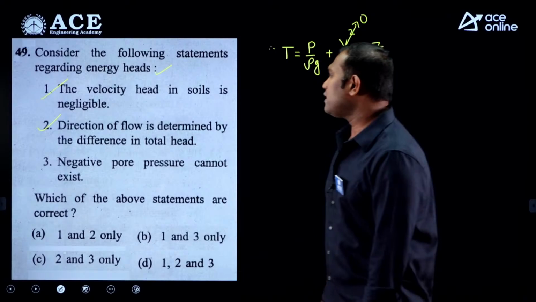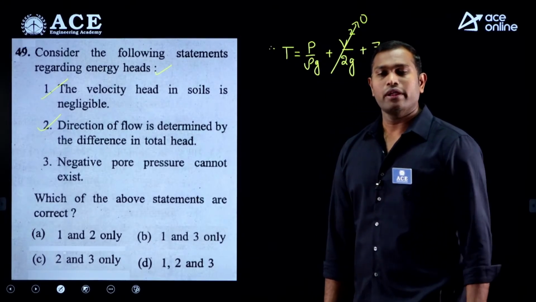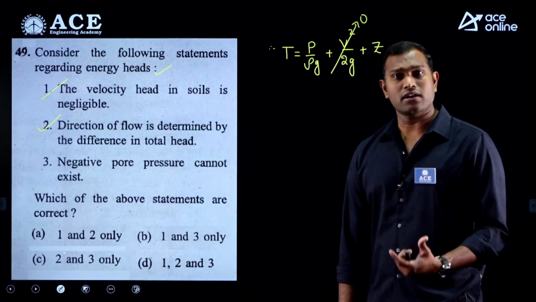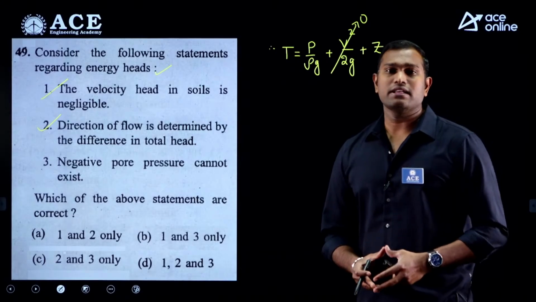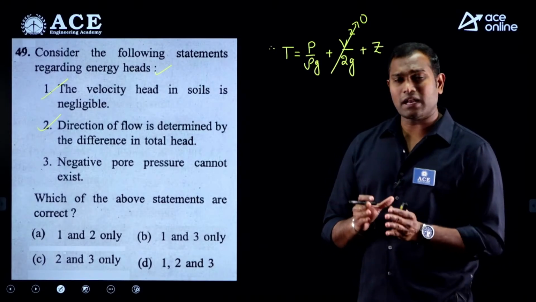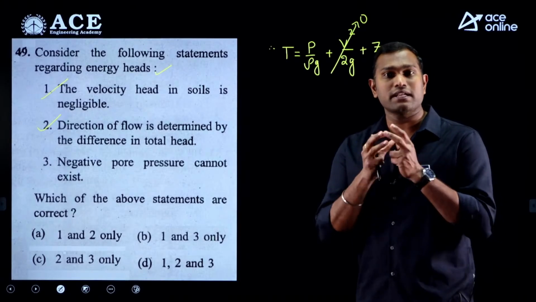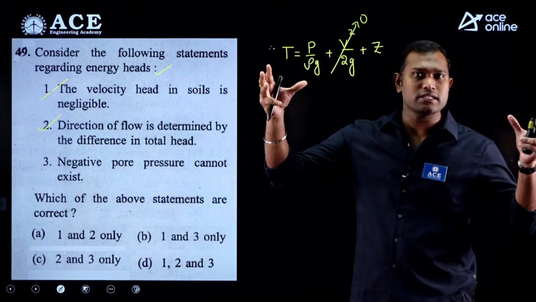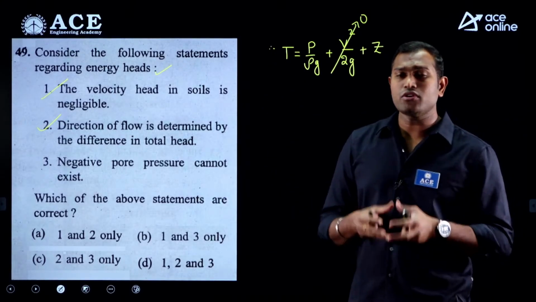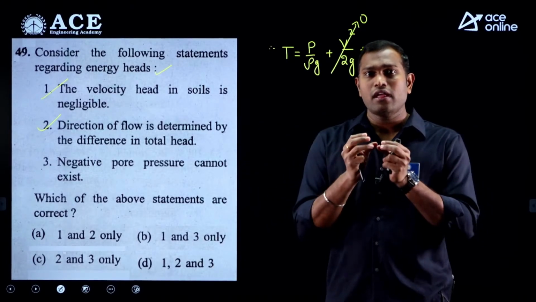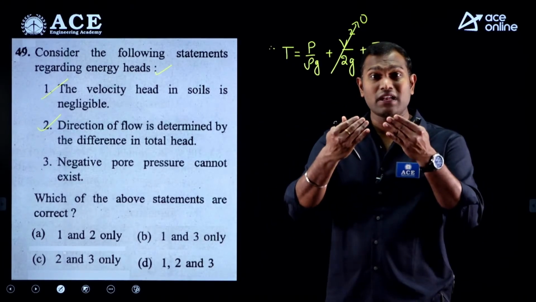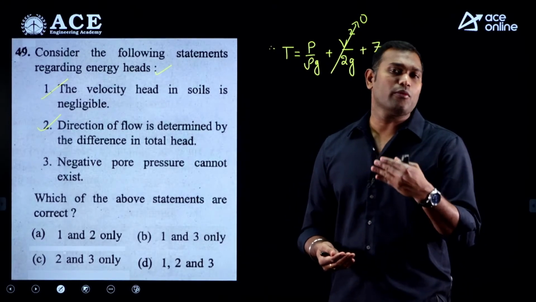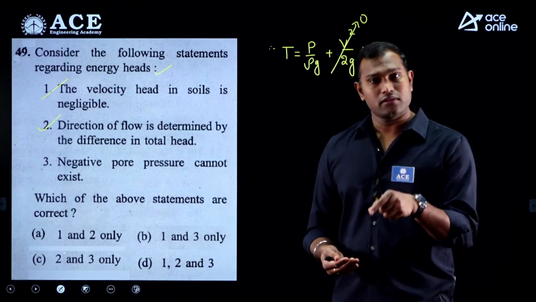And come to the third statement, negative pore pressure cannot exist. No, negative pore water pressure will exist in the case of dense sands and overconsolidated clays. Why? In dense sands, during shearing, after a certain point the interlocking between the particles will break, and the volume will increase. That's known as dilation. During the dilation, when the particles move away, the pore pressure in the void spaces will relax, which means it decreases. So you will get negative pore water pressure in the case of denser sands.